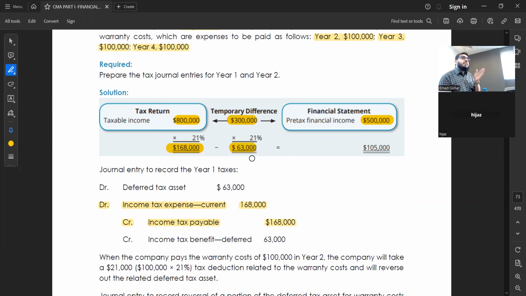You need to see whether I paid more tax or less tax. So if you see, we paid more tax, right? So definitely asset. In the last example, we were paying less tax, so definitely liability. Clear? Okay. So this figure which is written in the tax return is called tax base. The figure which is written in the financial statement is called carrying amount, right? Book value, accounting value, anything.